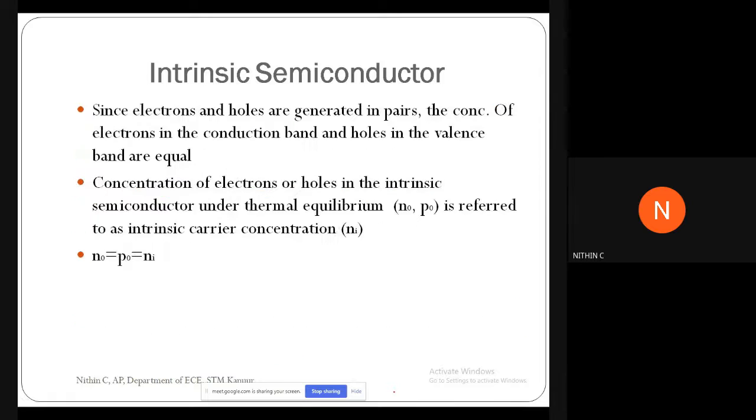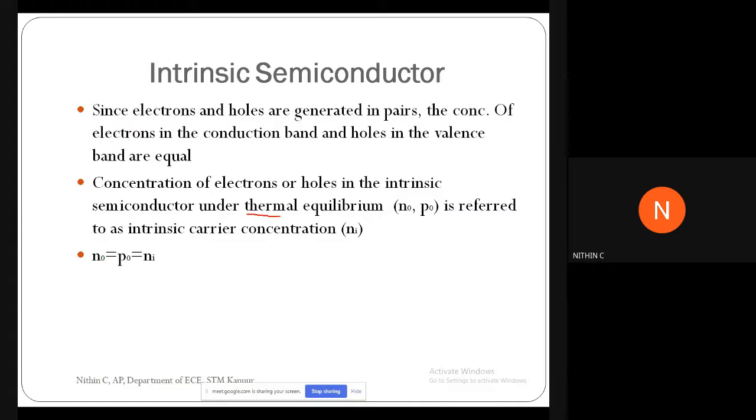Moving on to the next slide. Since the electrons and holes are generated in pairs, the concentration of electrons in the conduction band and holes in the valence band are equal. Electron holes are formed in pairs. Pairs are formed, so the concentration of electrons in the conduction band will be equal to the concentration of holes in the valence band. That is the concentration of electrons and holes in the intrinsic semiconductor under thermal equilibrium.